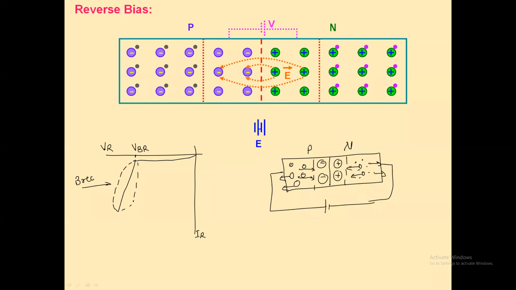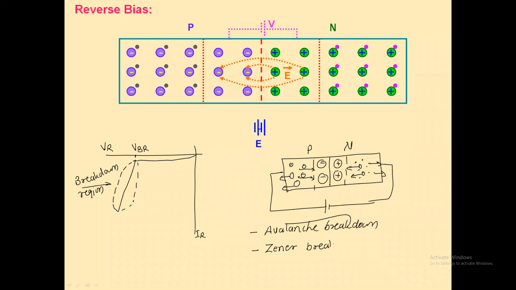Now the question raised here is why the breakdown region occurs. I had already decided to explain this concept in the next lecture, but as you raised this question, I can explain it here. Breakdown occurs in reverse bias due to two mechanisms. One is called avalanche breakdown, and another one is called Zener breakdown.